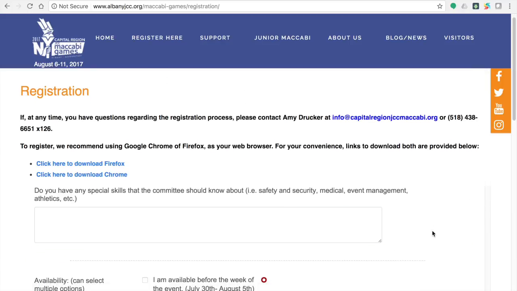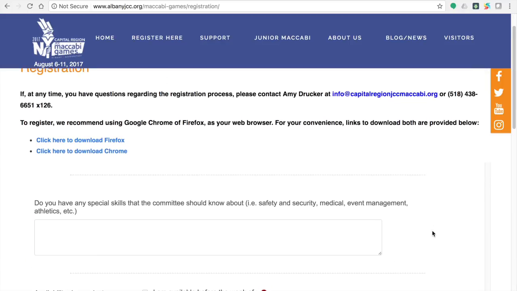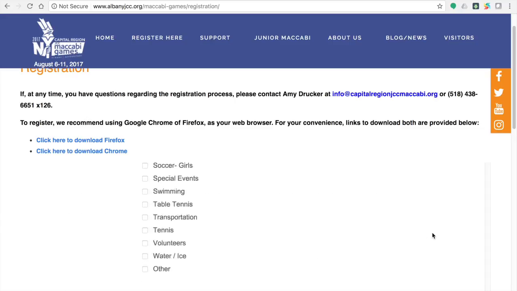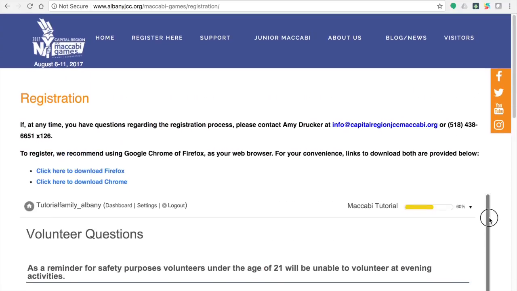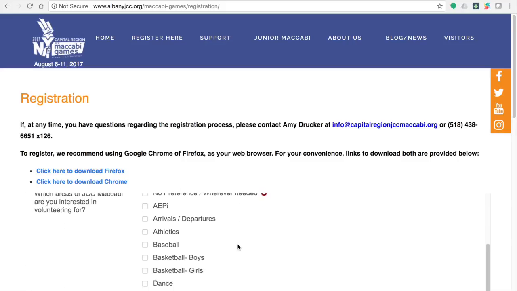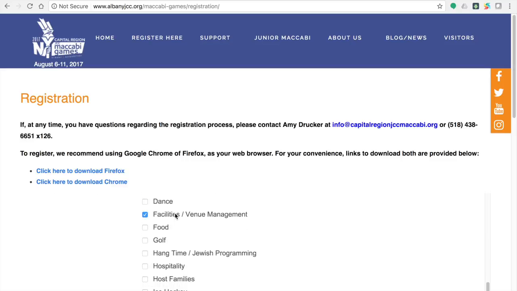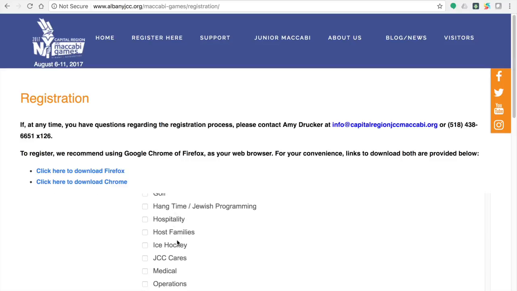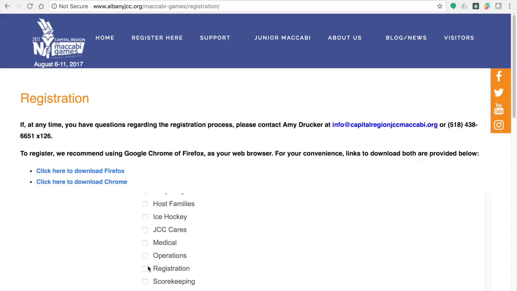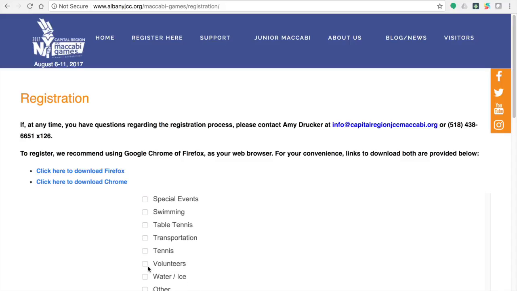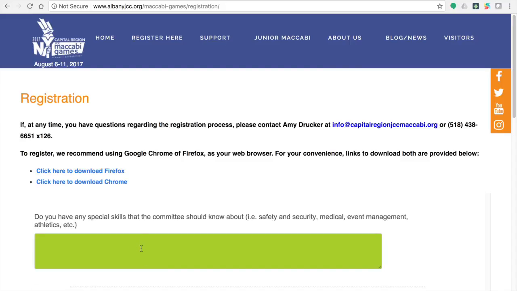Welcome back, volunteers. Thank you for your patience as I discussed housing questions. The top of your page should say volunteer questions. If it does not, please scroll up so that you do not miss these questions. First, select which areas of the Maccabi games you are interested in volunteering for. Please let us know in the box below if you have any special skills that the committee should know about.